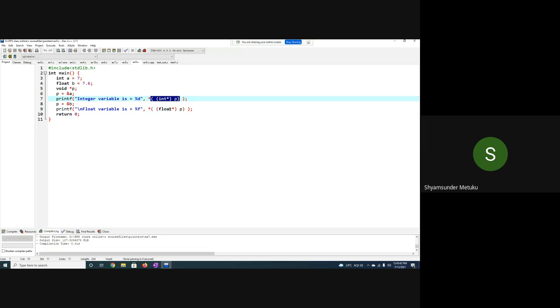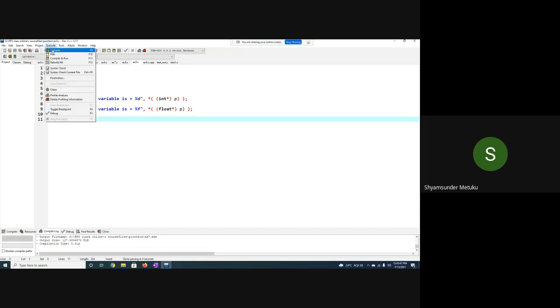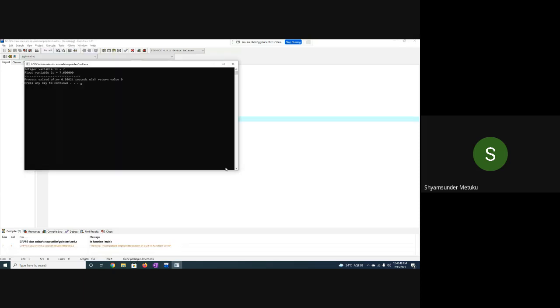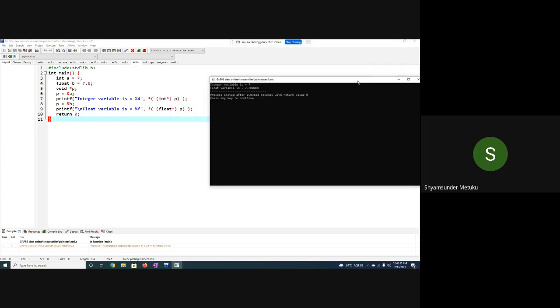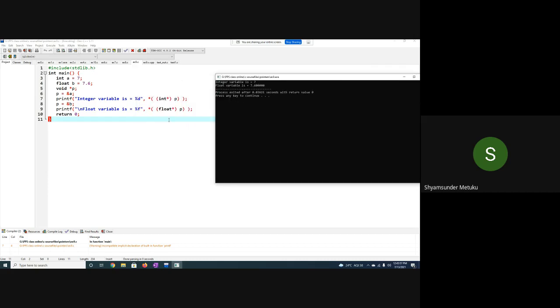There's no change. Only the type of the pointer will be float. That is verified. You can see the integer variable is 7 and the float variable is 7.6. By using a single pointer, I am able to display both of them. Yes or no?